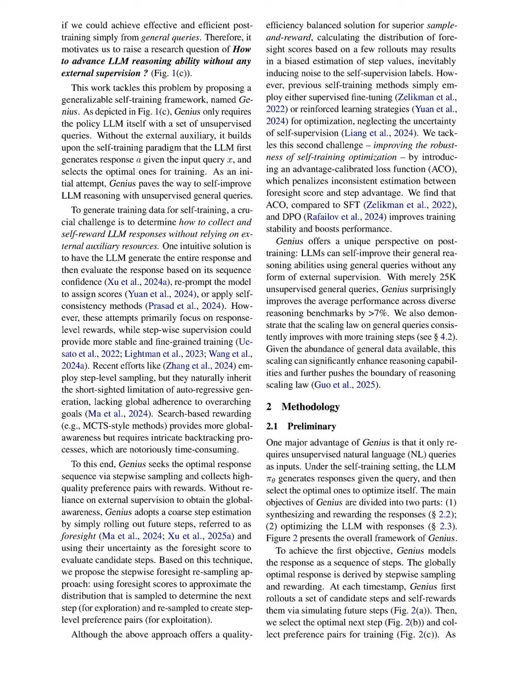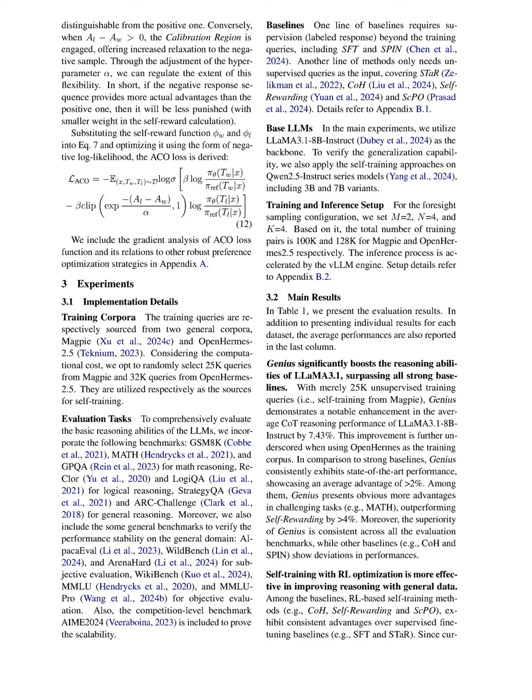Theoretical and practical benefits of utilizing Genius over traditional methods like supervised fine-tuning, SFT, and reinforcement learning approaches include enhanced performance and efficiency in reasoning tasks. Genius achieves a notable improvement of over 7% in average performance across diverse reasoning benchmarks using only 25K unsupervised queries, while traditional methods often require extensive labeled data, which is costly and time-consuming.